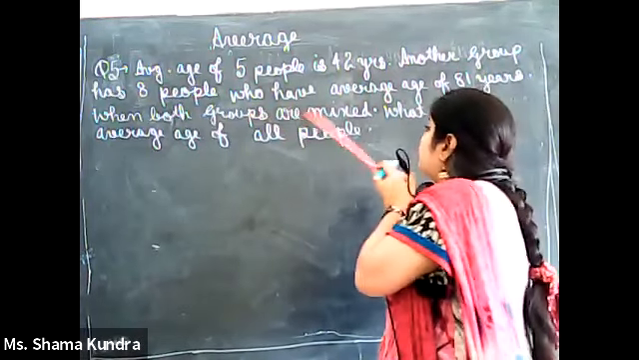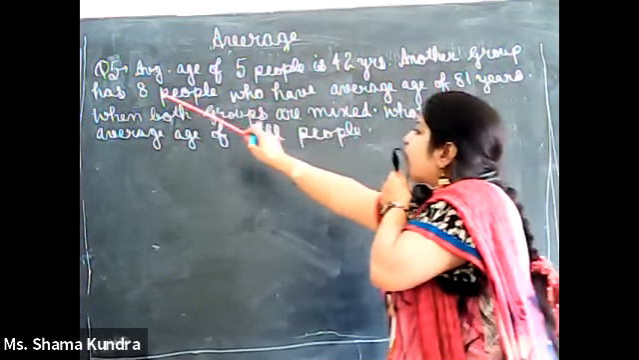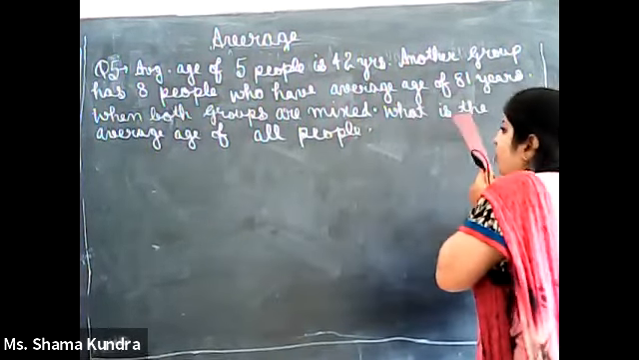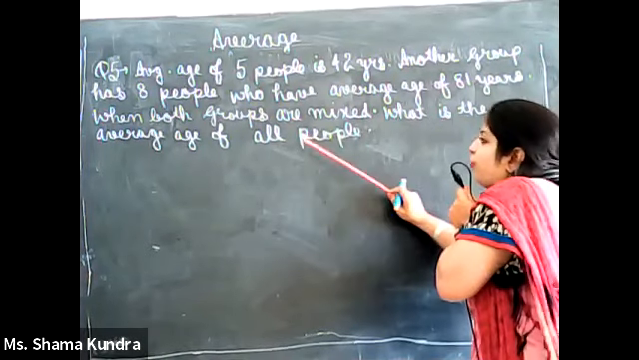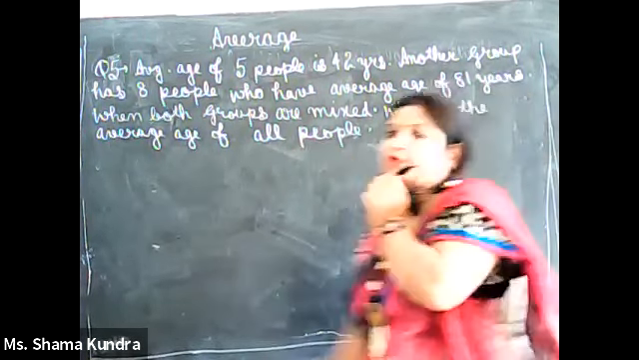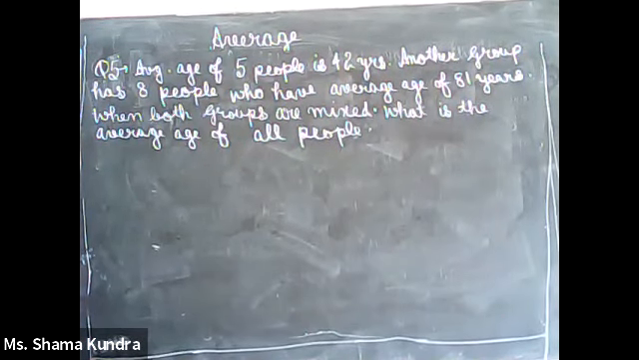When both groups are mixed, means there are total 8 plus 5 people now in the mixed group. What is the average age of all people? Means we have to find out the combined average age of 13 people. We know average is nothing but sum upon total. Over here, do we know the total number of observations they have asked? Average age of all people.